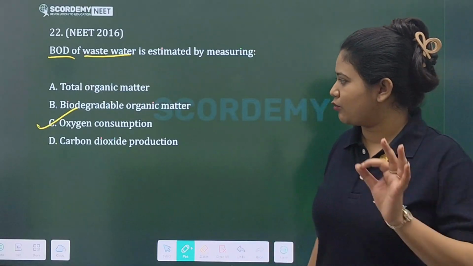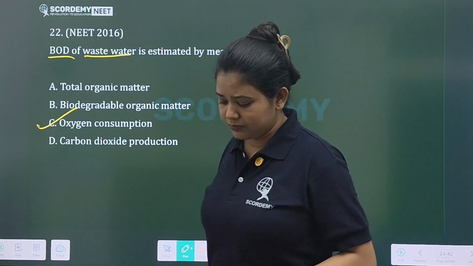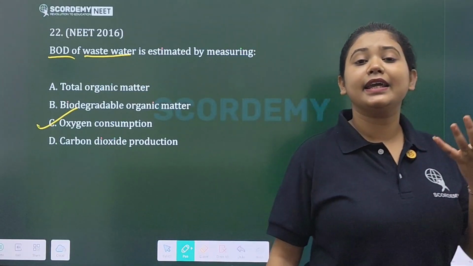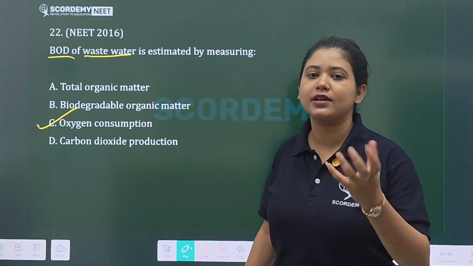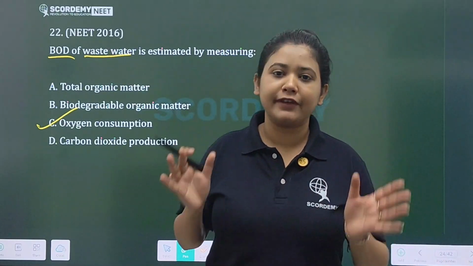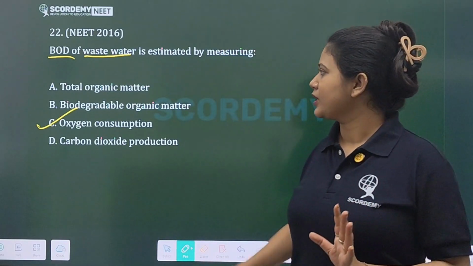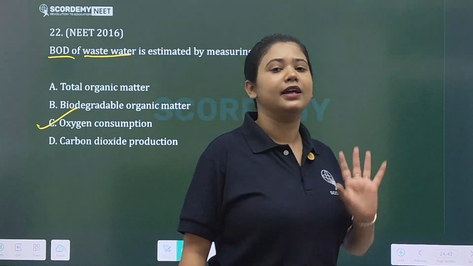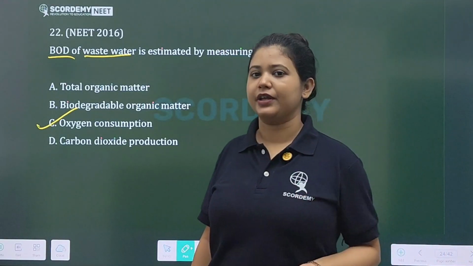So that is the reason why you can say that BOD is an indicating factor of wastewater, whether it is clean or impure. So higher the BOD, more dirty is the water. Lower the BOD, it is good for the water body, right?